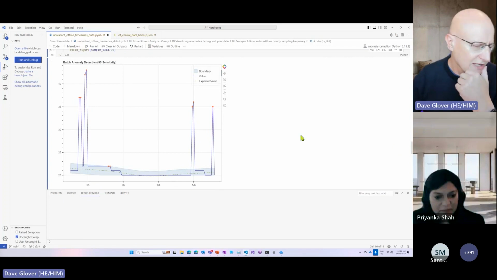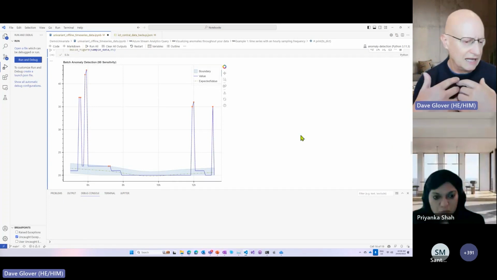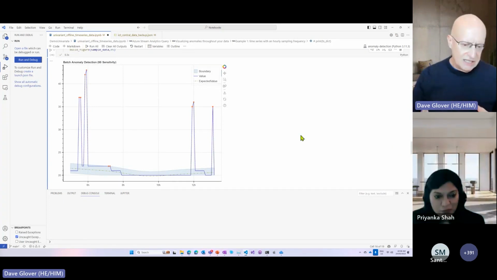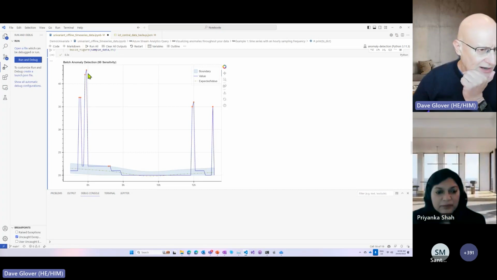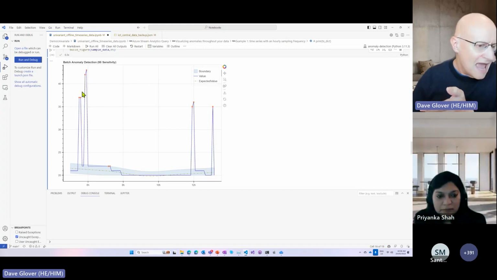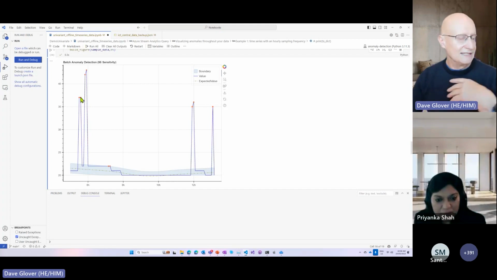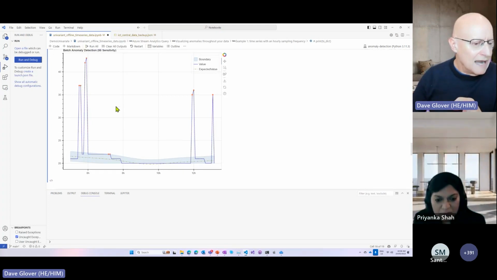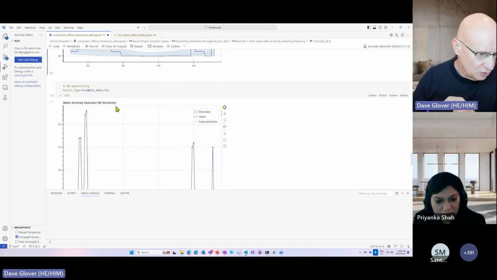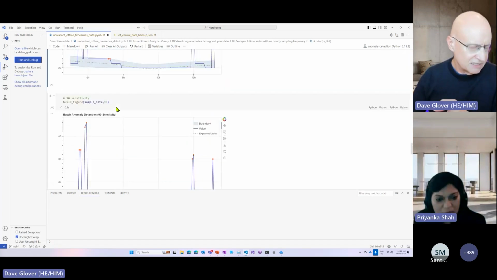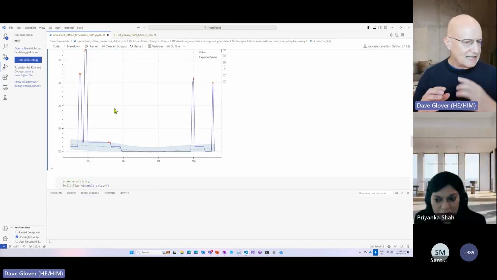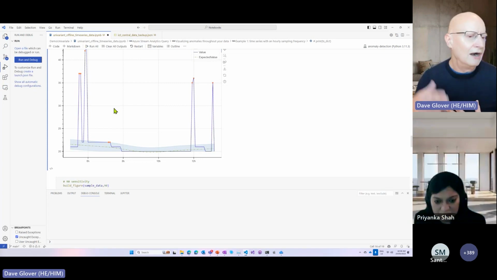Scrolling down through here, you can see what I've got is a chart. This chart shows the steady state temperature that I'd be expecting, this line over here. But you'll also see in this graph there are some spikes, and those have been labeled as anomalies. This is obviously a very good visual way, and you can change the sensitivity of these things. What's happened is that this data has been sent to the anomaly service, and then I've got the data back saying, okay, these data points are anomalies.